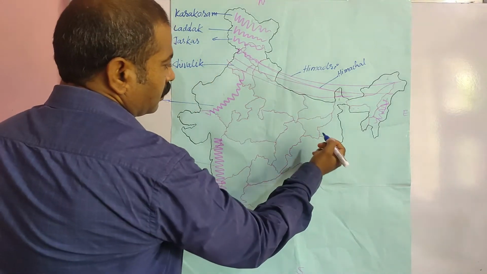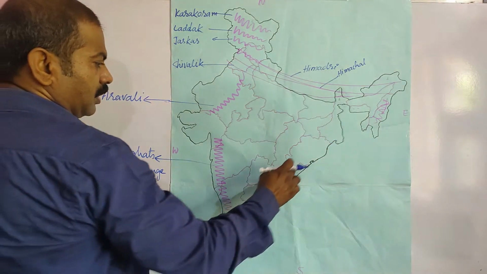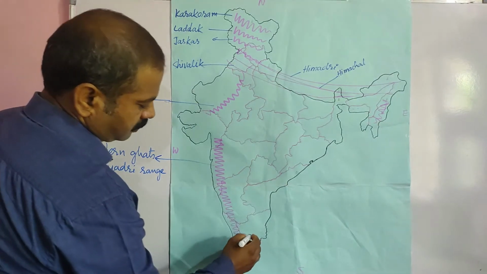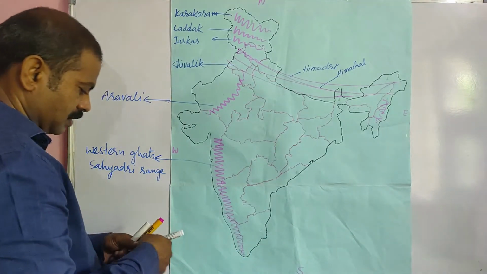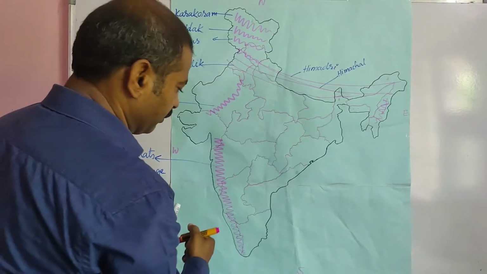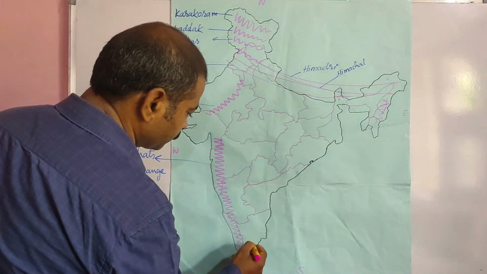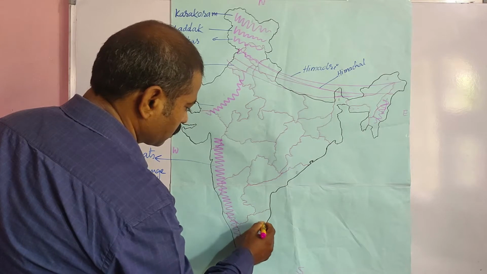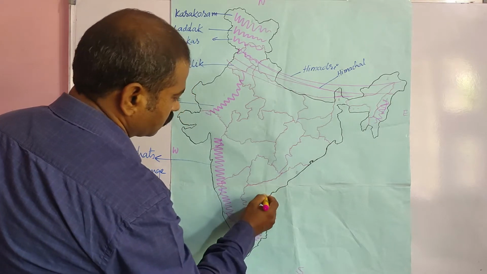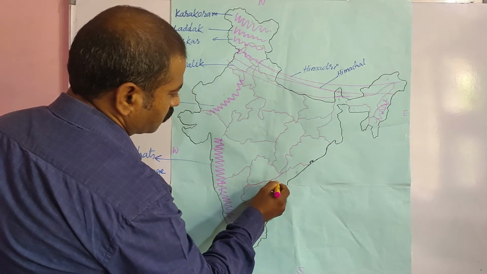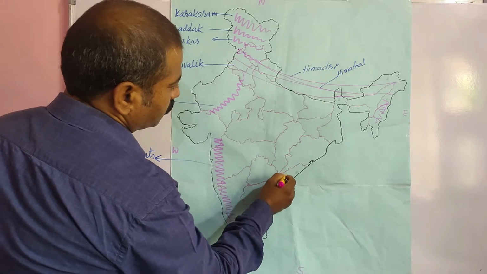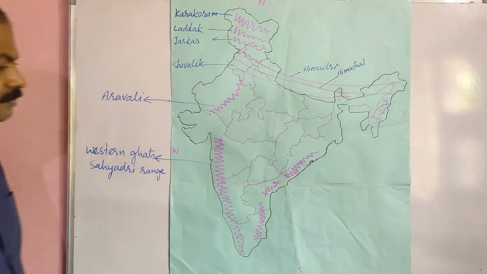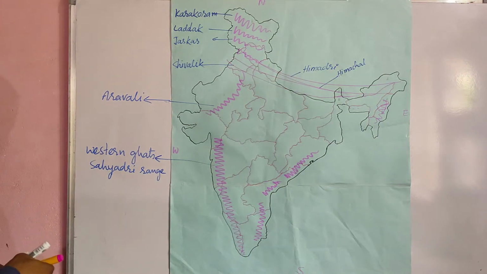Next, next mountain range are parallel to the east coast. Okay, and these are not in continuation form. These are Eastern Ghats.